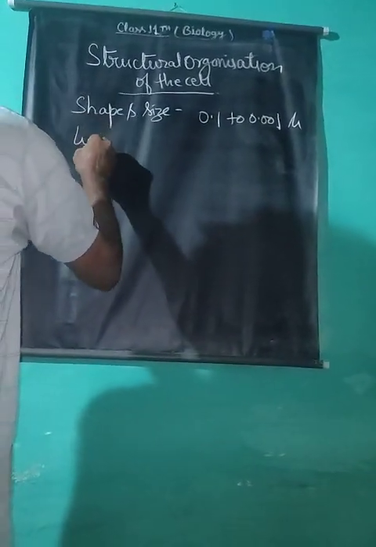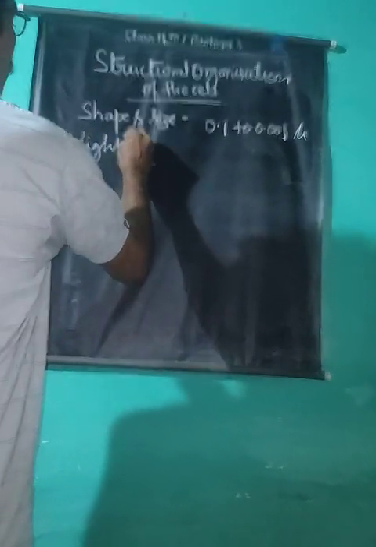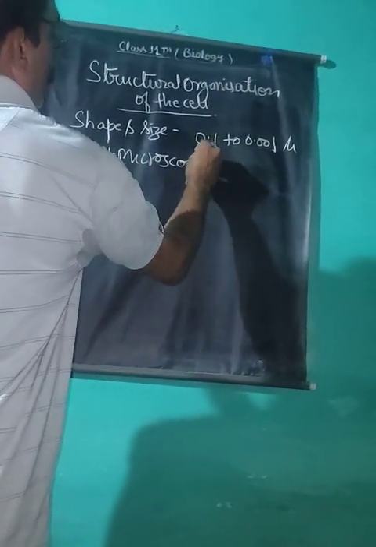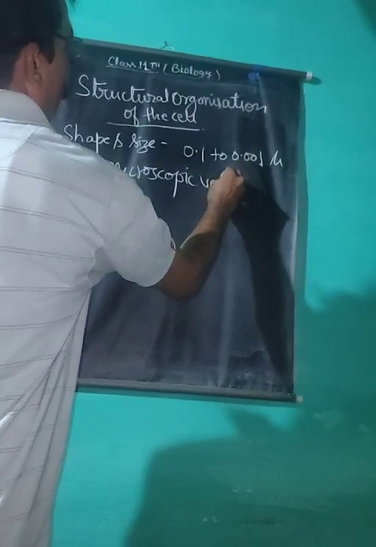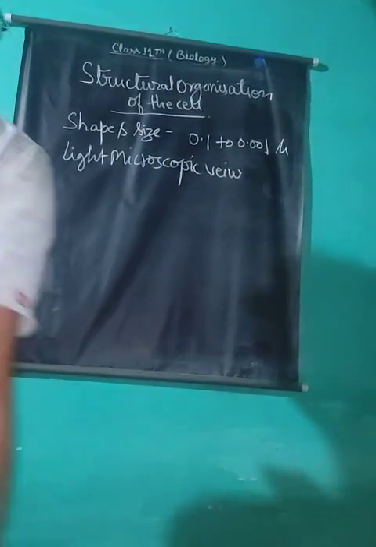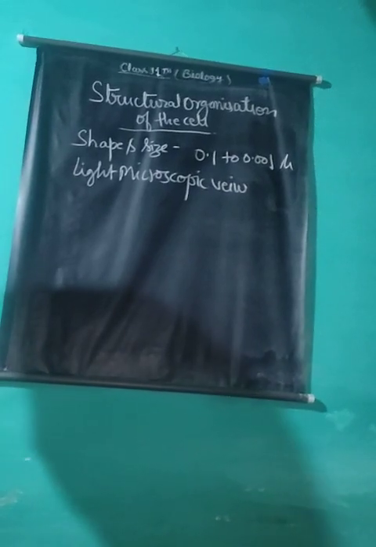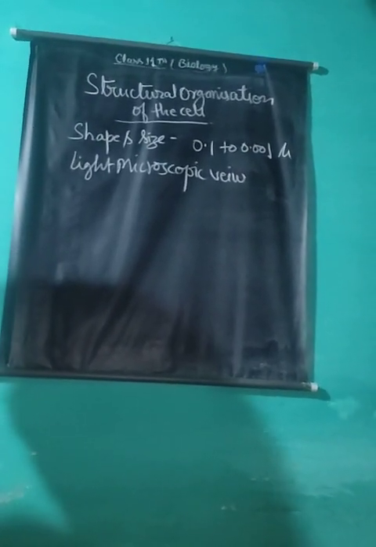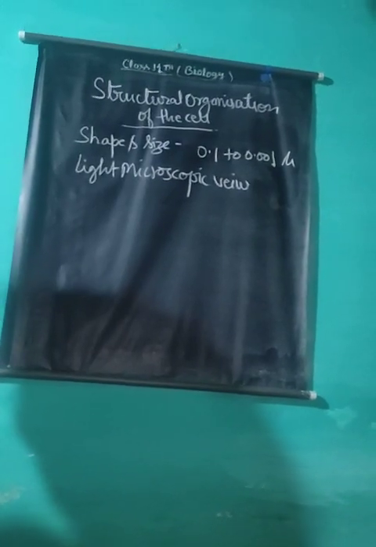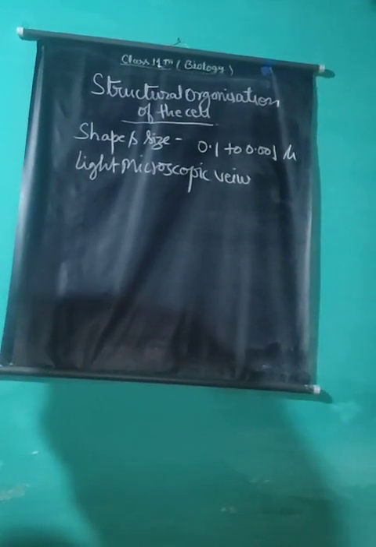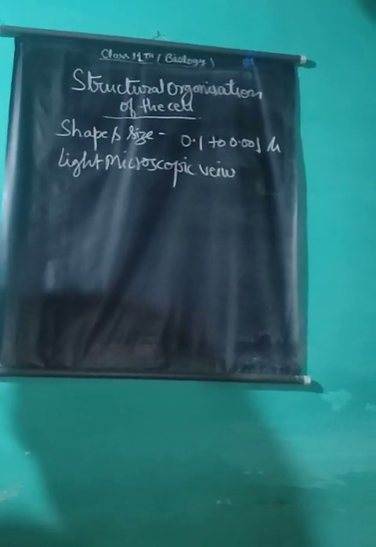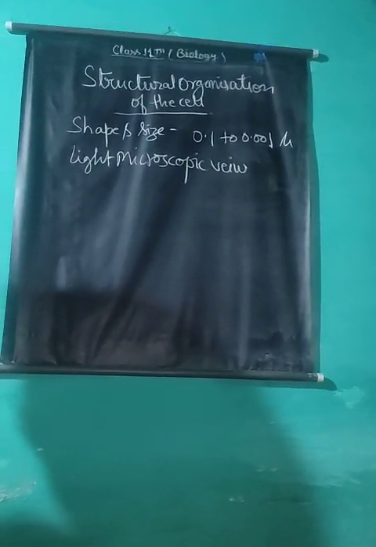Light microscopic view of the cell. Our eyes cannot see very minute substances having a size of less than 0.1 mm or 100 microns. To see such structures or substances, special instruments called microscopes are required.